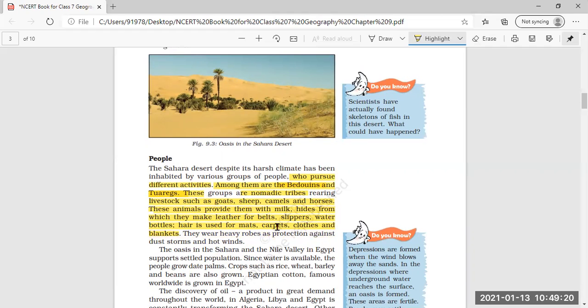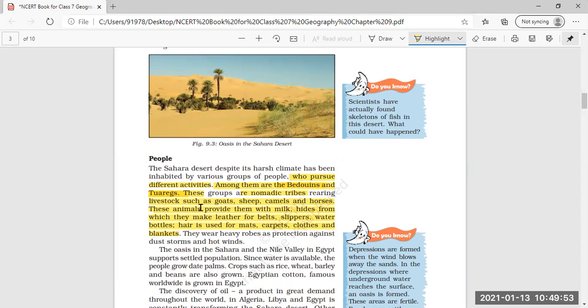So these nomadic tribes, Bedouins and Tuaregs, rear the livestock. Livestock means rear the animals, keep the animals, take care of the animals such as goats, sheep, camels, and horses. In return, from these animals they get milk and hides, that means the skin, to make leather belts, plus slippers and water bottles.